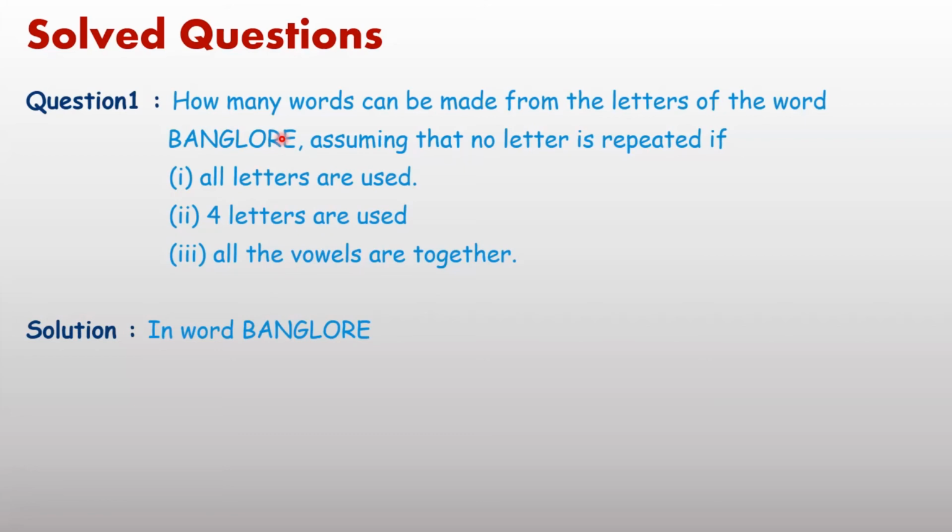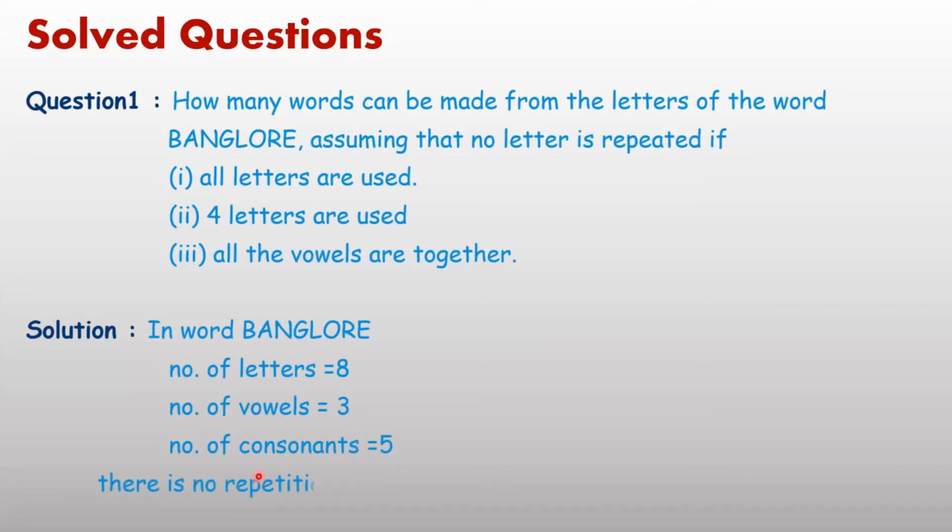Whenever any question of this type is given, first you write down the word and check the number of letters. 1, 2, 3, 4, 5, 6, 7, 8. There are a total of 8 letters. Number of vowels is 3 and number of consonants is 5. Repetition: just check whether any letter is repeated or not. So there is no repetition of any letter. Whatever word is given, write all this information.